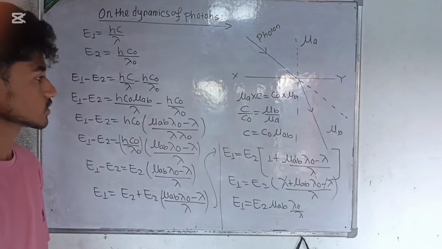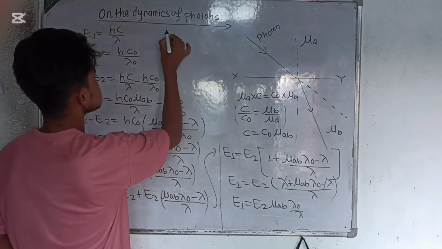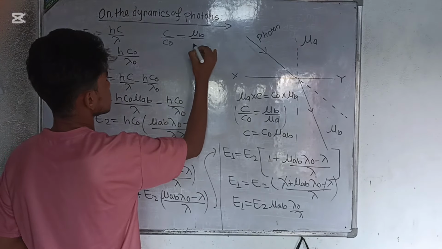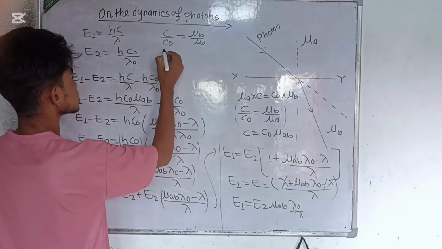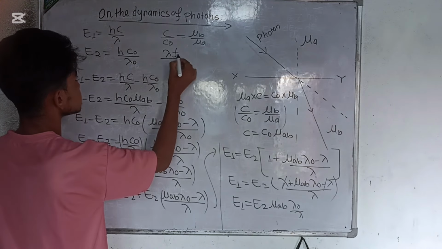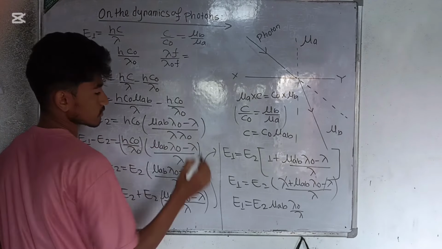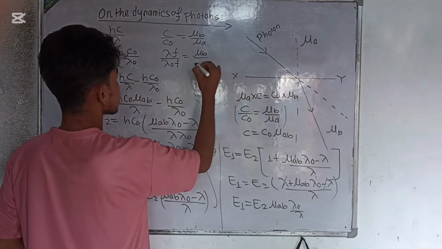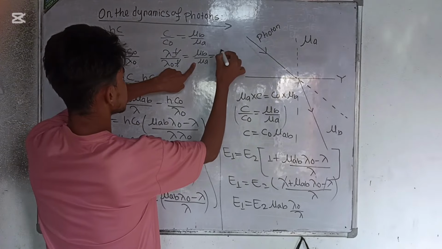From here, c upon c naught equals mu B upon mu A. c can be written as lambda f, and c naught as lambda naught f, because the frequency of the photon remains constant. The frequency cancels out, and mu B upon mu A is nothing but mu AB.